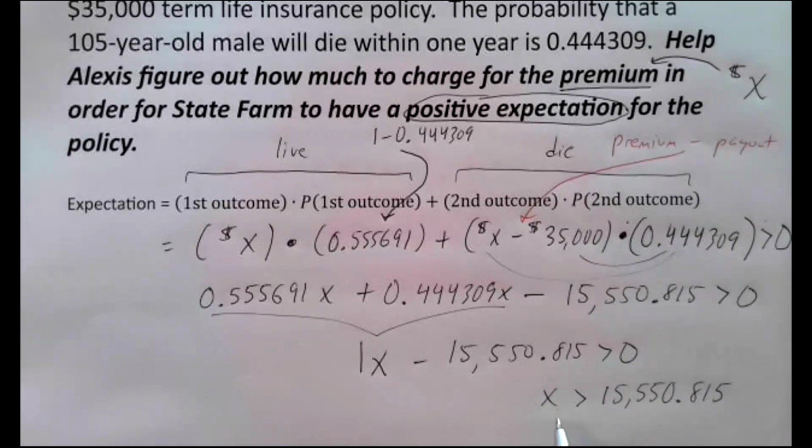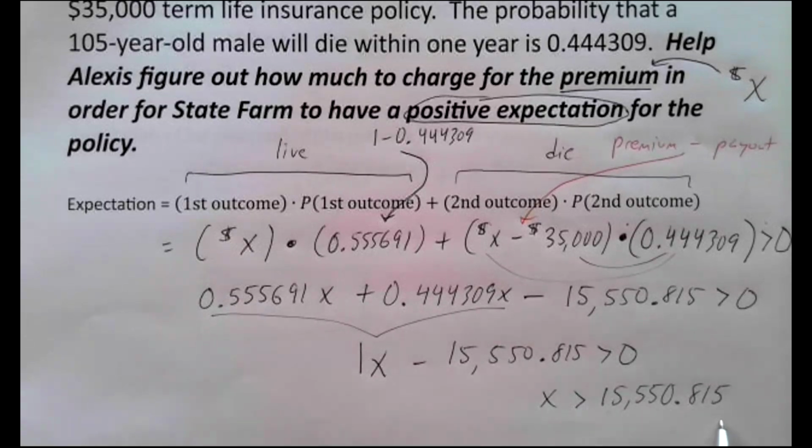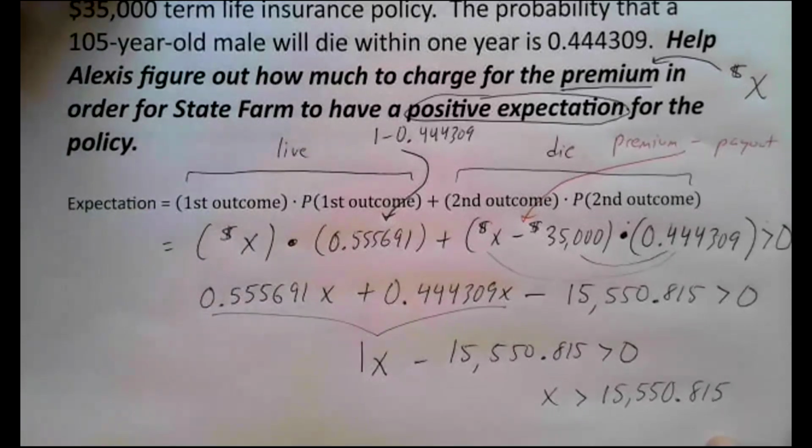We need to make sure that our premium, remember x is our premium, is greater than this amount of money. In order for the insurance company to have a positive expectation, we need to make sure the premium is more than that. What do we mean by more than that? This is just over 81 cents, right? So I would bump it up to the next, 82 cents.